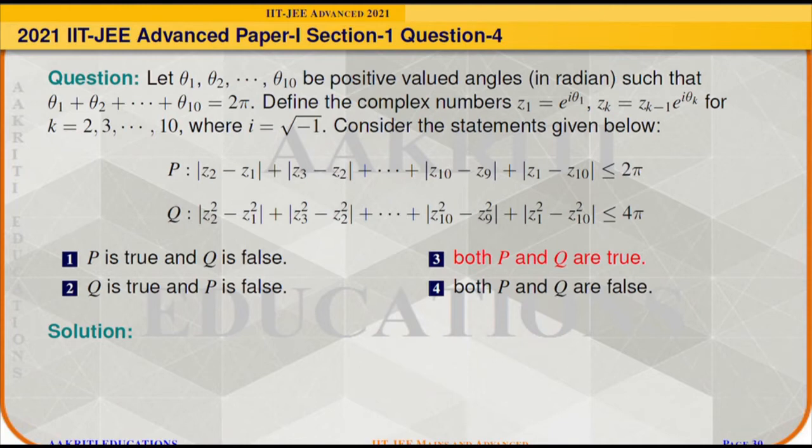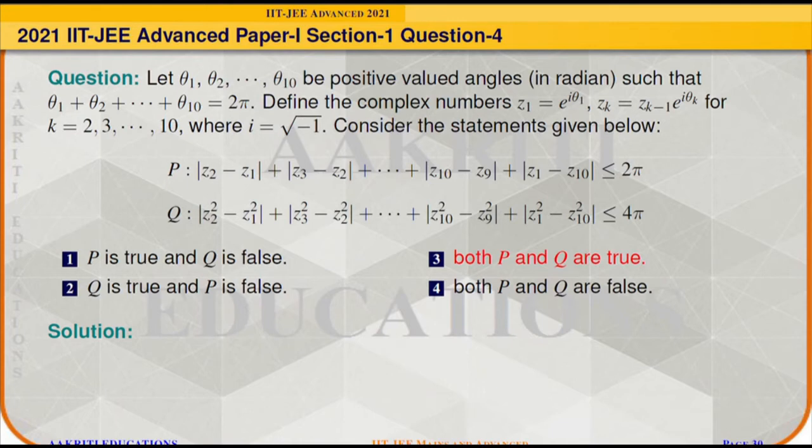Consider the statements given below. P is the statement that modulus of Z2 minus Z1 plus modulus of Z3 minus Z2 and so on up to modulus of Z10 minus Z9 plus modulus of Z1 minus Z10 is less than or equal to 2 pi.